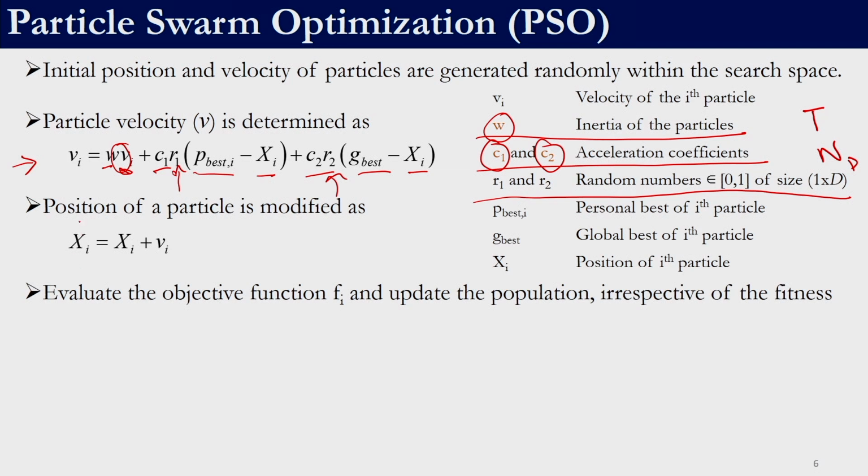So, how do we update? We determine this velocity, and use this newly determined velocity from this equation and the current position to find out the new position. Here I does not indicate iteration, I indicates the ith particle, right. If you want to include iteration over here, then in the t plus 1th iteration, this is what is in the tth iteration, and this is what was determined in the t plus 1th iteration. So, this will be t plus 1 and this will be t, this will be of tth iteration, this will be also what is found in t plus 1th iteration, right.